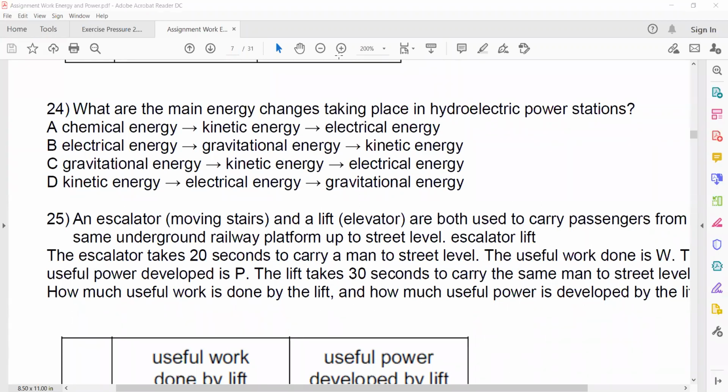C. So because in a hydroelectric power station, the water is at a certain height, it will have gravitational potential energy. When it moves, it changes to kinetic and then rotates the turbine, producing electricity.